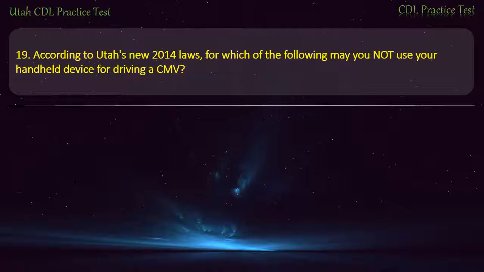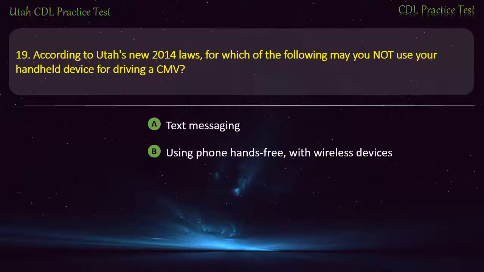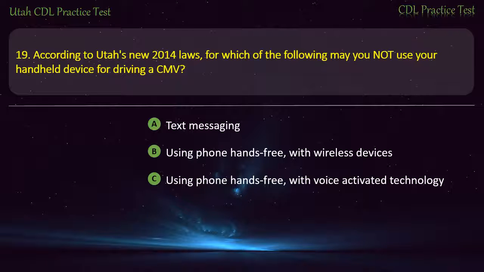Question 19. According to Utah's new 2014 laws, for which of the following may you not use your handheld device for driving a CMV? Text messaging. Using phone hands-free, with wireless devices. Using phone hands-free, with voice-activated technology. Placing a normal call to report a hazard. Answer. Text messaging.